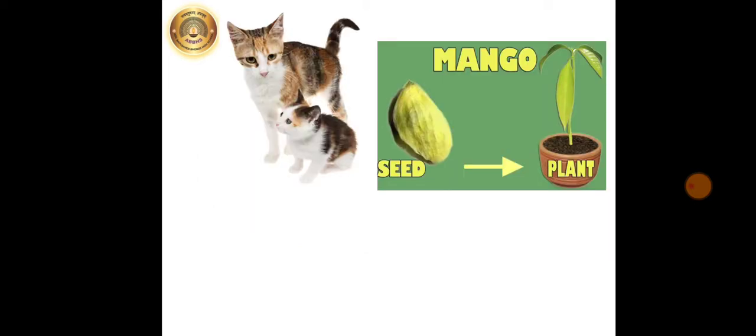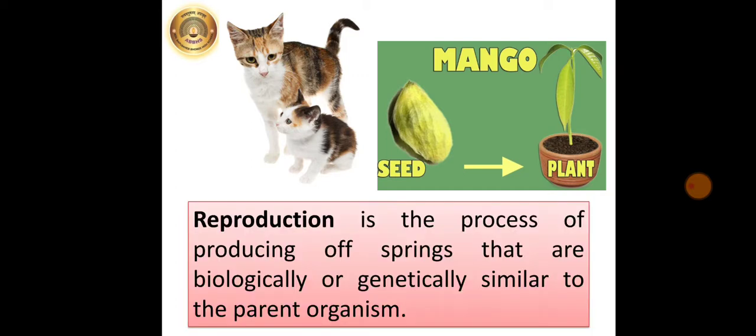Just observe here. Cat's young one, kitten, looks the same as the mother cat. If we sow the mango seed, we will grow a mango plant only. So, what do you mean by maintenance of species? That whether the new organism is genetically exactly similar to the earlier one that has produced it? Yes. Here, the organism which has developed is the same as the parent, but it may or may not be genetically the same. So, formation of a new organism of the same species by an earlier existing organism is called reproduction.